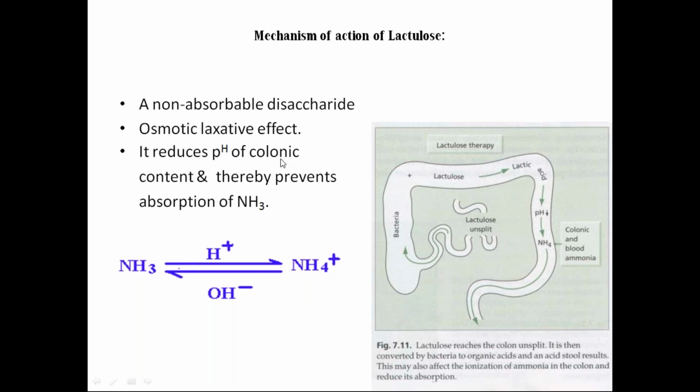That is why lactulose, which has osmotic laxative activity and also prevents absorption of ammonia, is given in these patients.